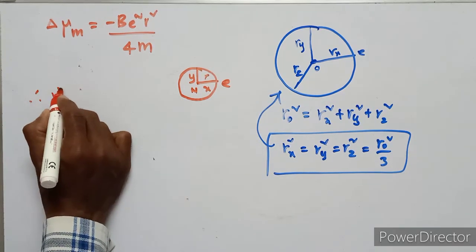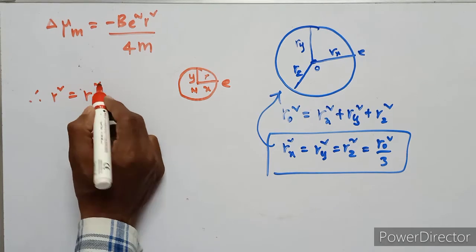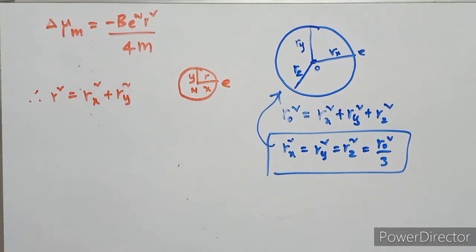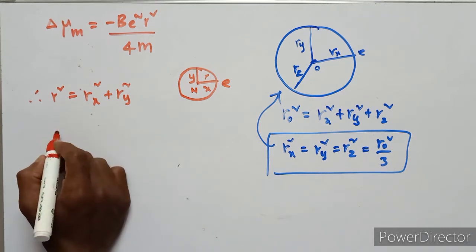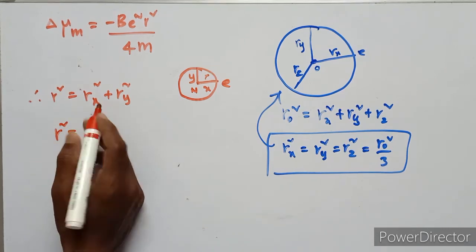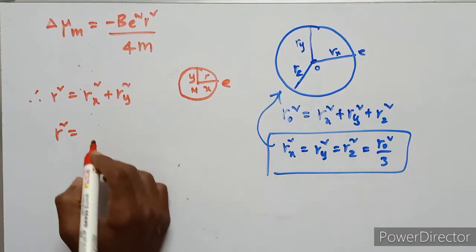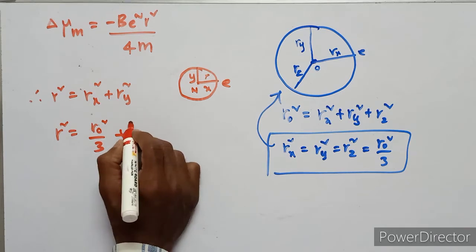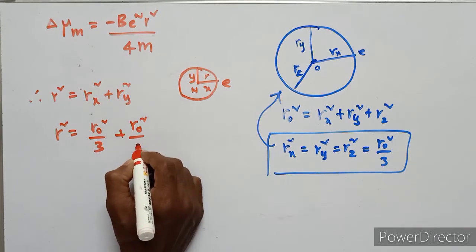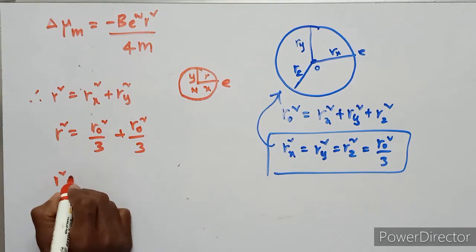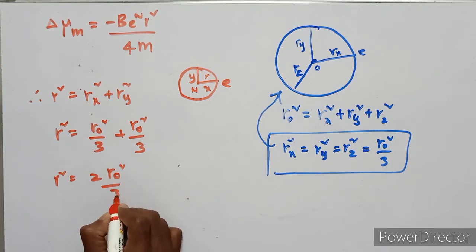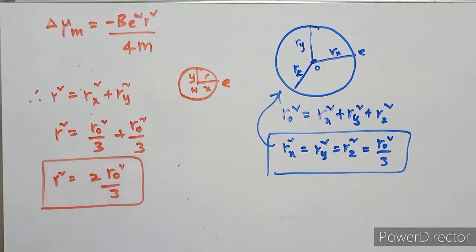Then r square equals rx square plus ry square. rx square is r naught square upon 3, ry square is r naught square upon 3. So r square equals 2 r naught square upon 3. This is the radius value.